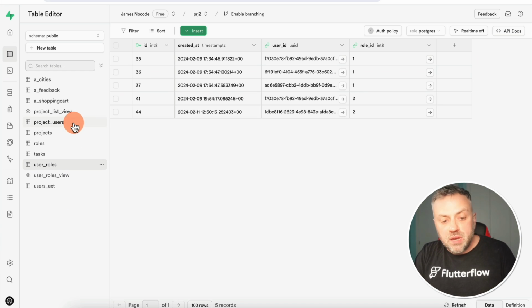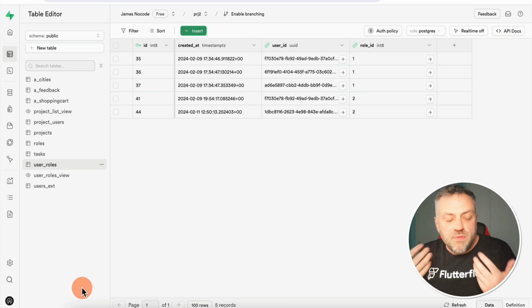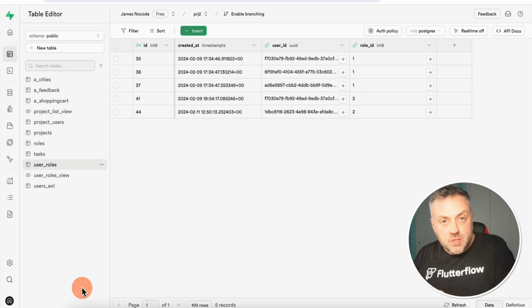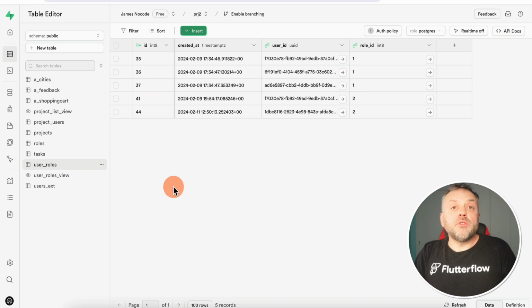So if I'm going to be adding features to this app, I can easily create a new table. I can join it with existing tables. I can create the right view that's only going to be showing me the data that I need in that specific screen or in that specific situation. And that is why I chose Supabase for this specific app, and I did not regret it one bit.